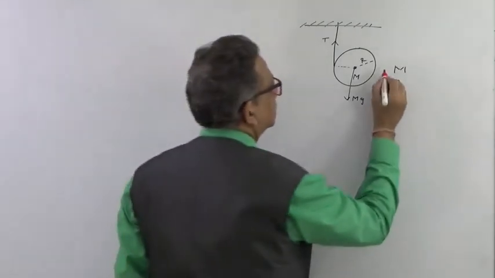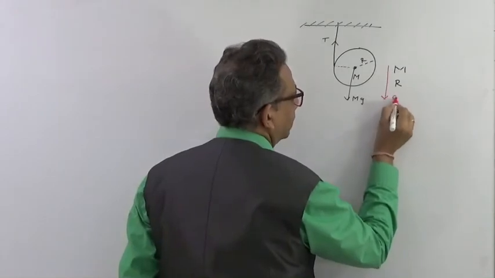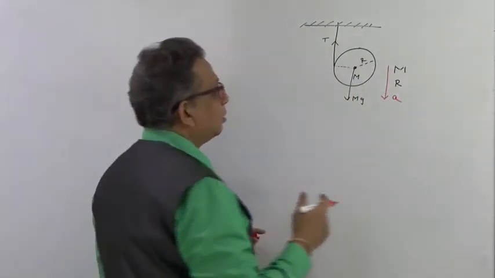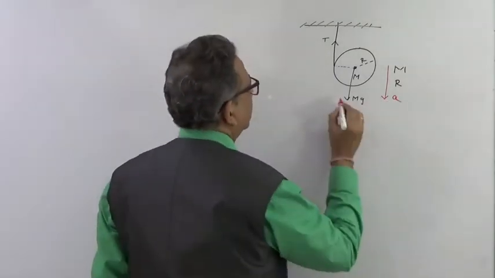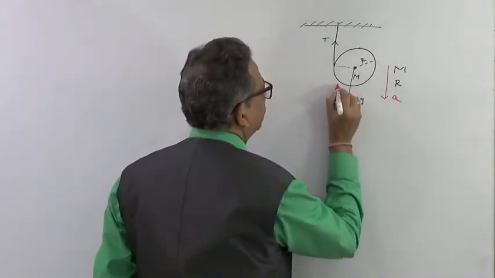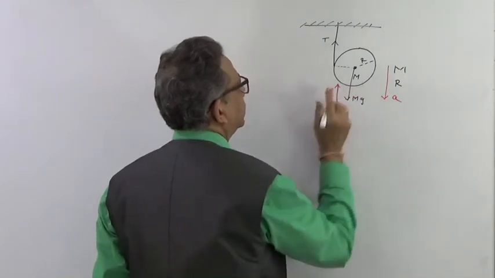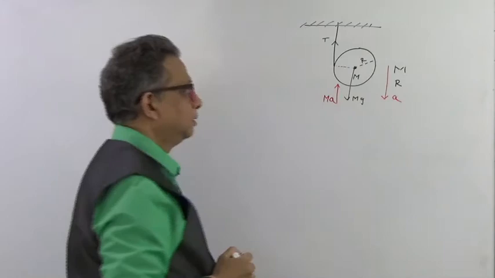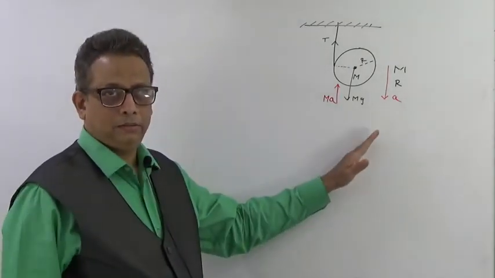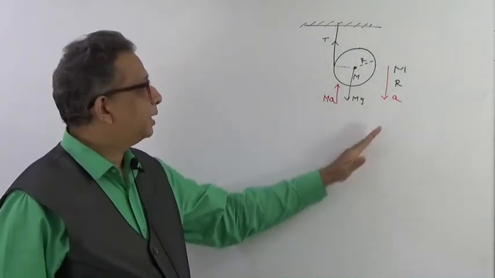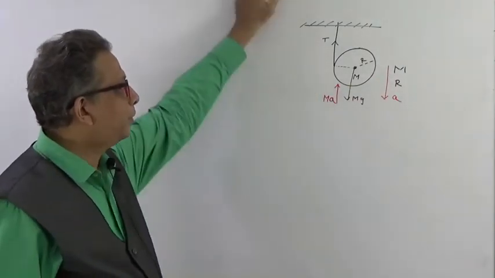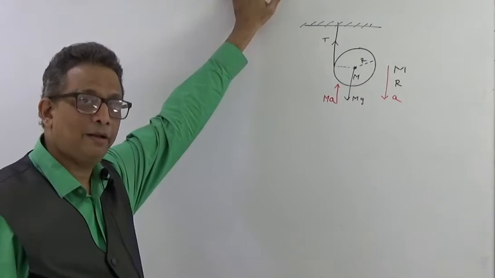It will be some value a, right? Now because of this a value, it will have a pseudo force acting opposite to this, that will be MA. As per our rules, if there is an acceleration A, there will be an equal and opposite force MA acting upwards.